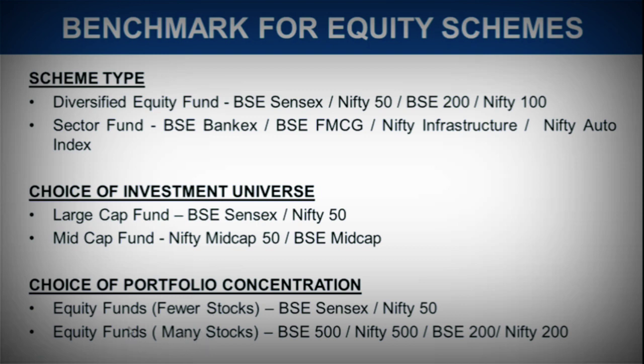Now it should also be in alignment with the index, because when an equity fund is considering fewer stocks, the suitable index would be Sensex because it consists of 30 companies, or it could be Nifty 50 because it consists of 50 companies.